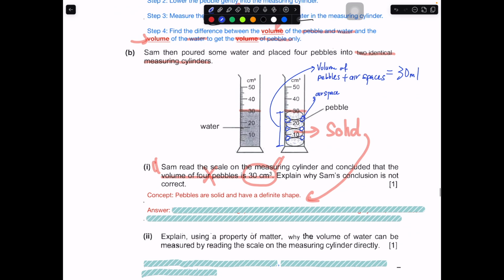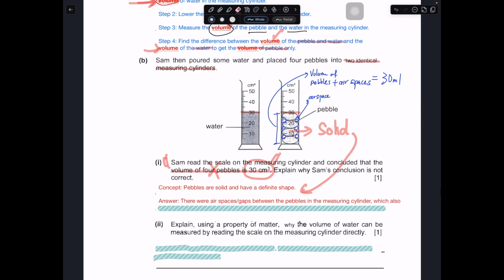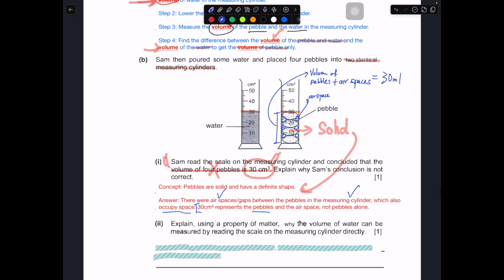How do you dispute that the volume of the 4 pebbles is 30? You just say it this way: there were air spaces and gaps between the pebbles in the measuring cylinder, which also occupy space. So 30 centimeter cube represents the pebbles plus the air space, not the pebbles alone.